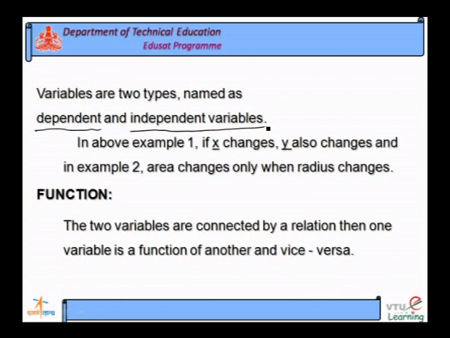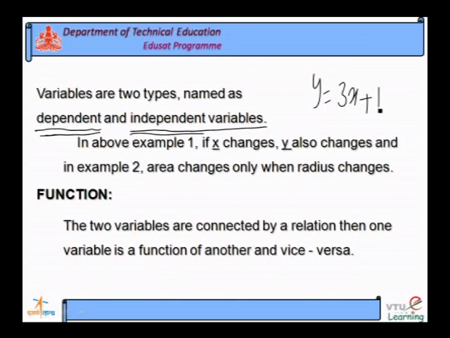Independent means it does not depend on anything else. So, that is the meaning of dependent and independent: dependent variable and independent variable. In the example, y is equal to 3x plus 1.